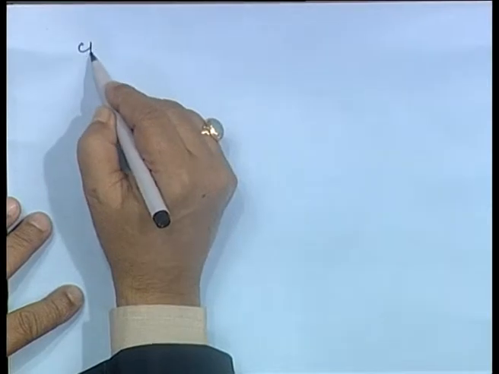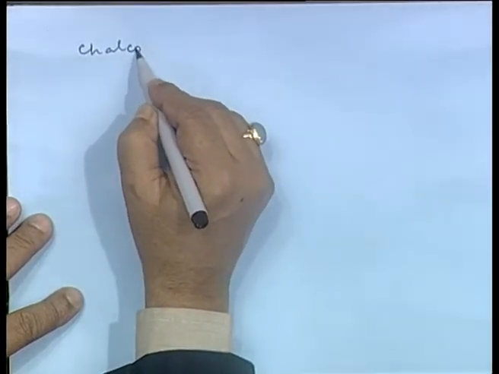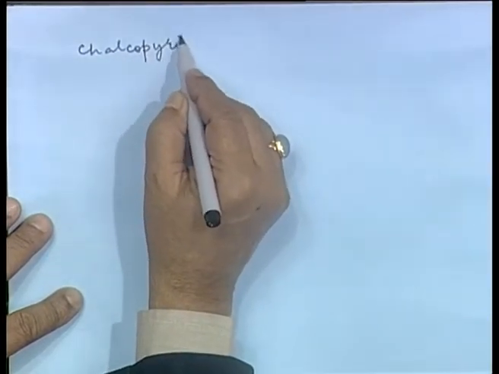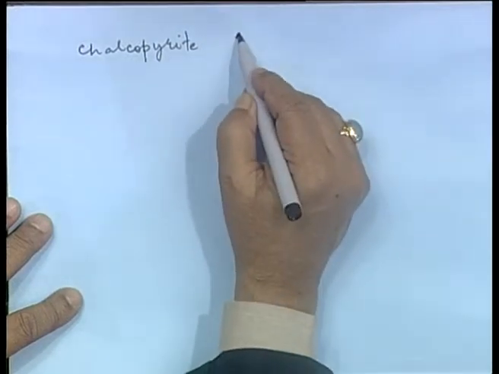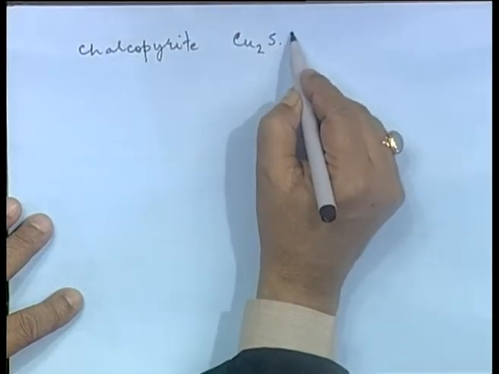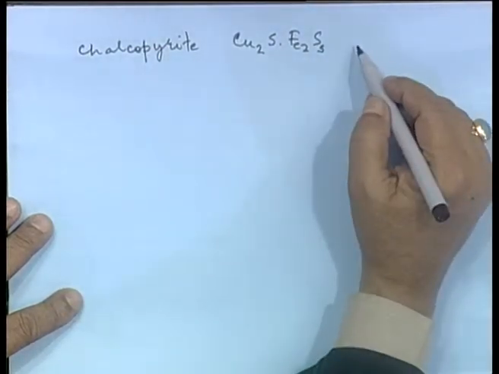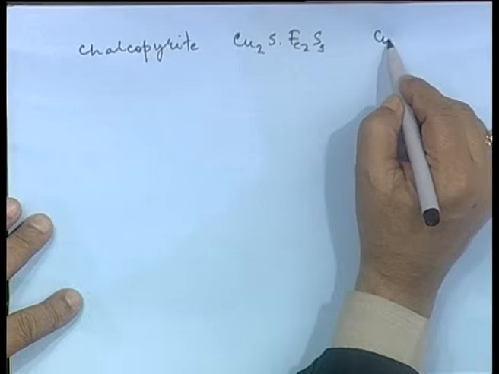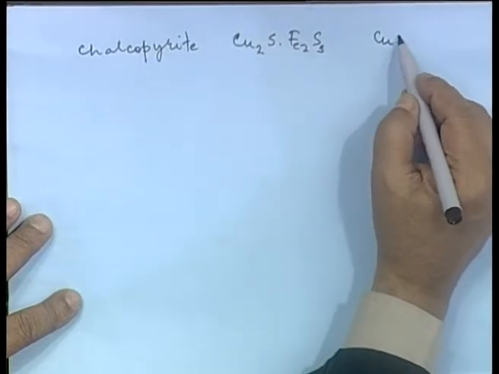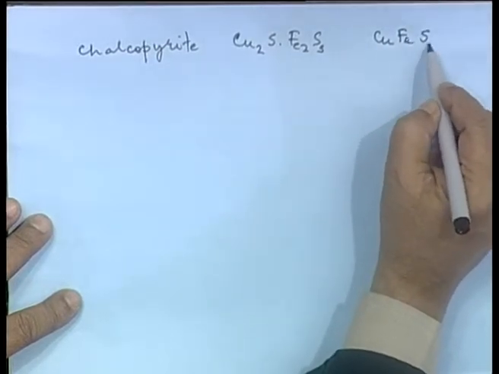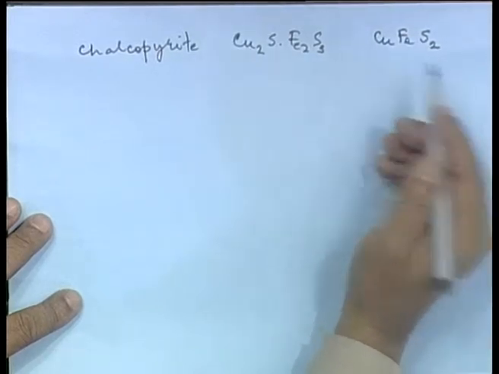Now, we have talked about processing of chalcopyrite, which is sometimes written as Cu2S Fe2S3, or you can also write it as CuFeS2. We write either way.